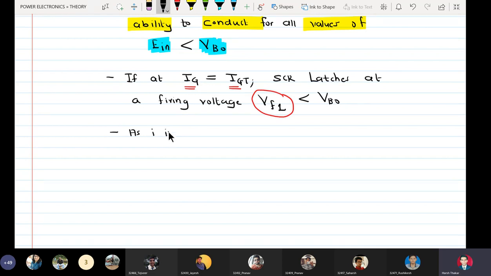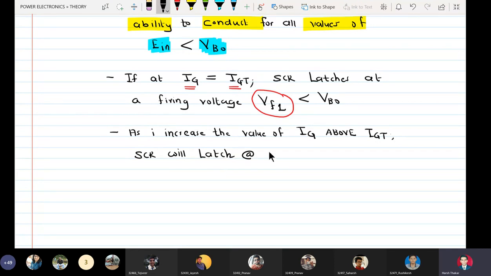As I increase the value of IG above IGT, SCR will latch at values lesser than VF1.